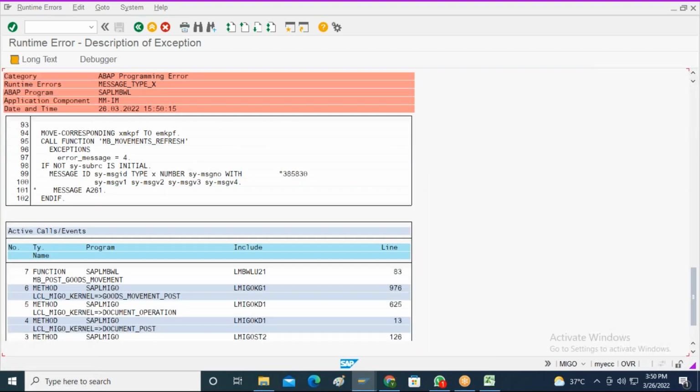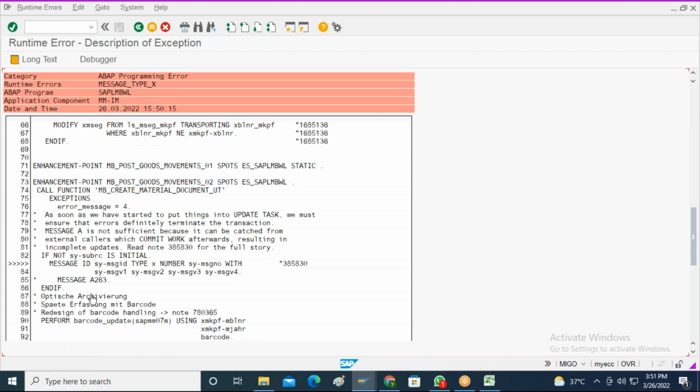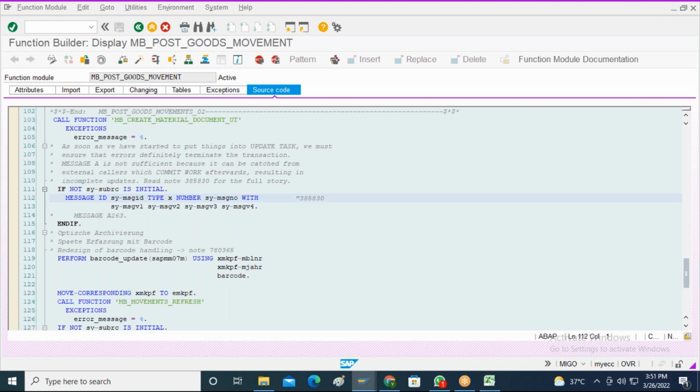There is some problem here. Message ID, system ID number. Somebody has written some coding over here, so it is causing problems. Okay, so we can continue on further sessions regarding this. I will try to check in between what is the issue that is causing the program error over here in the goods receipt transaction code.